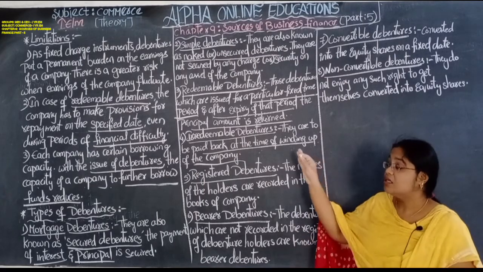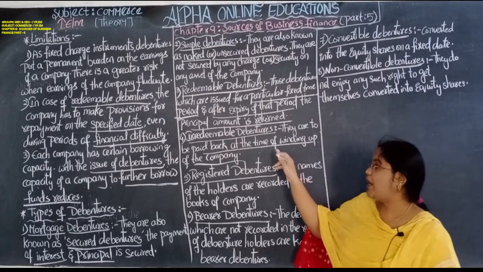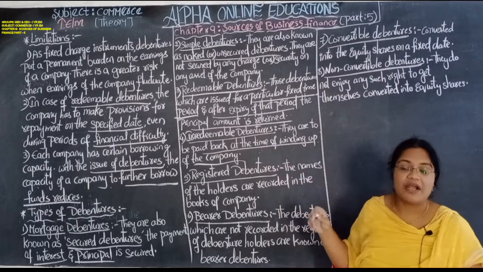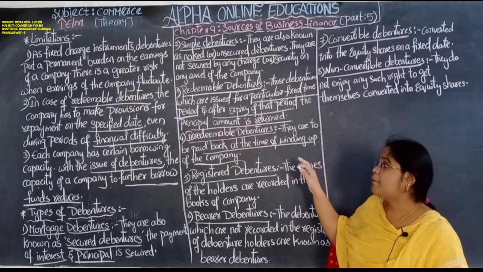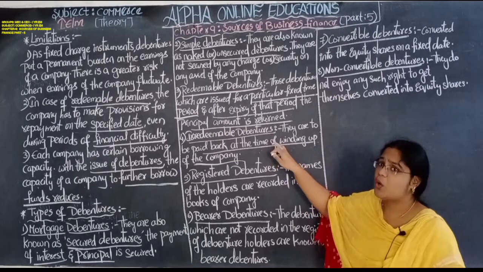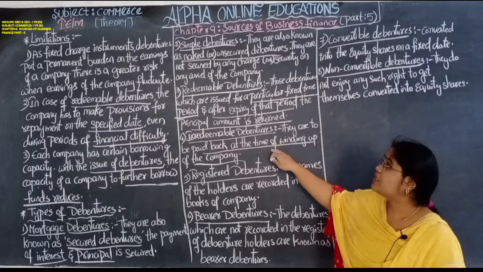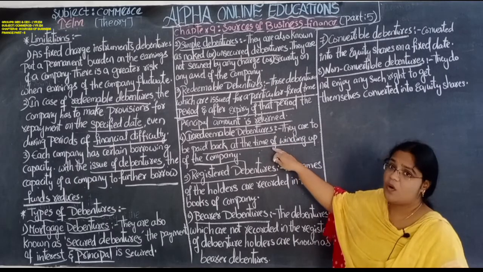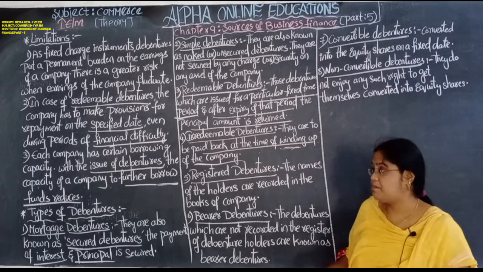Winding up means the company is going to be closed. At that time only, irredeemable debentures are paid to the debenture holder. Here there is no fixed time period.